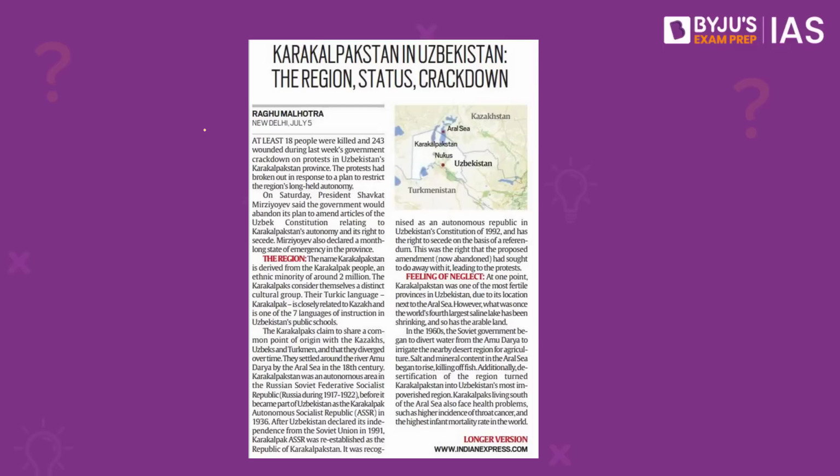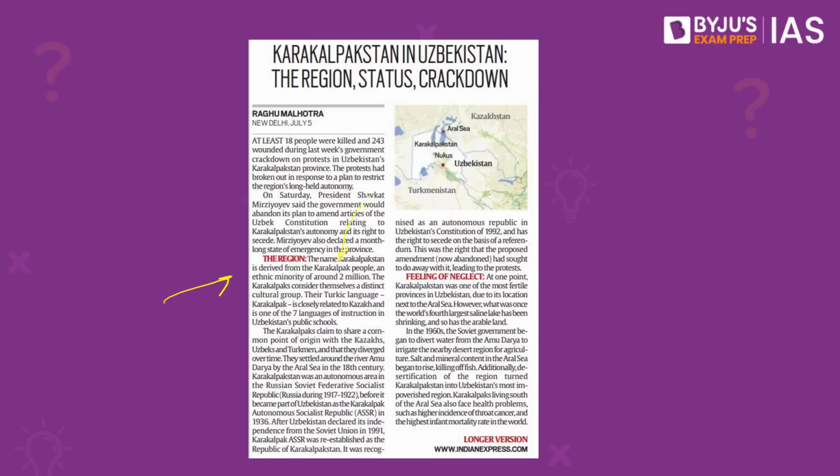Now, these protests have broken out in the country in response to a plan of the government to restrict the region's long held autonomy. Like in many other nations, this region also has been demanding increased autonomy from the central government, and the central government of Uzbekistan does not really appreciate it. Now, this region specifically gets its name from the Karakalpak people, which is an ethnic minority having a population of close to 20 lakh. They consider themselves as a distinct cultural group, and their Turkic language is related to Kazakhstan and is one of the 7 languages of instruction in Uzbekistan's public schools.